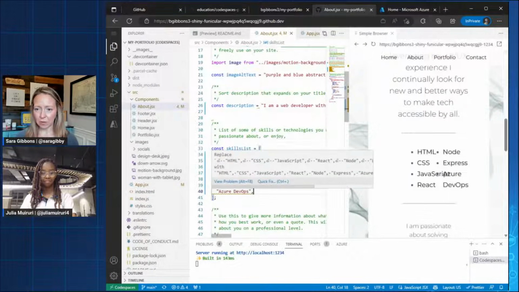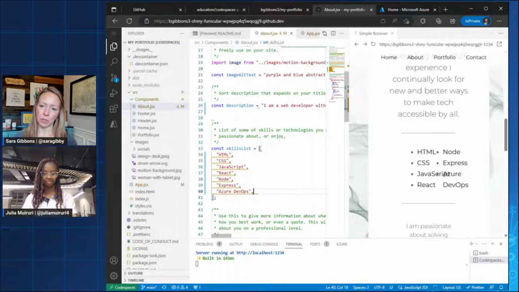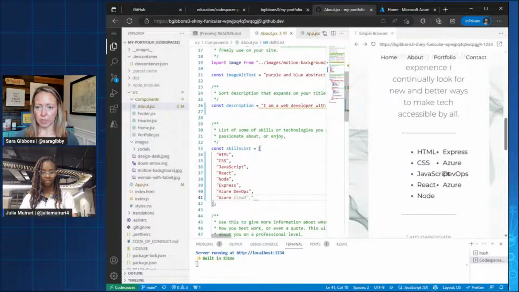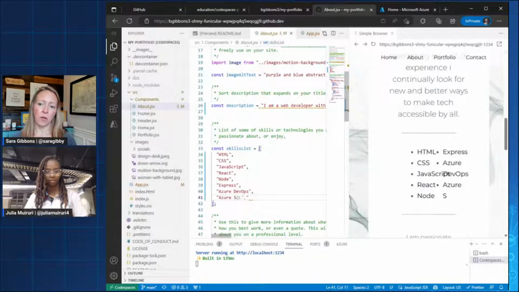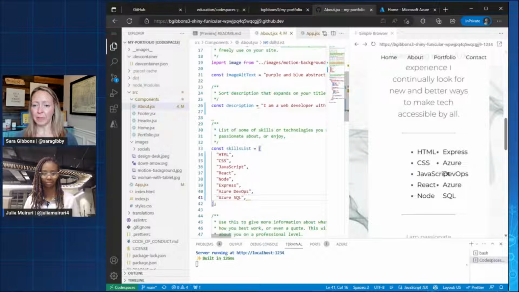And you can see too, I didn't show it very well, but look here, it suggests Git. So I'm going to nudge Copilot a little bit over here. I'm just going to say, I want Azure, and I'm going to say SQL. So I'm just nudging it by giving it a little suggestion. And when it gives me that ghost text, I'm going to tab and autocomplete it. But I'll stop here, Julie. I get carried away with Copilot because it is so much fun.